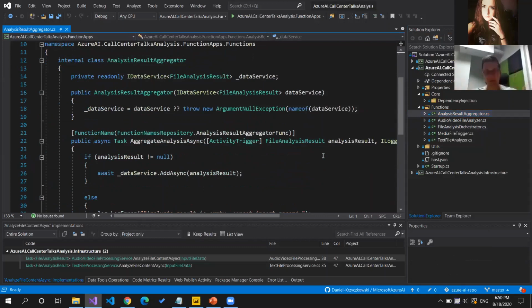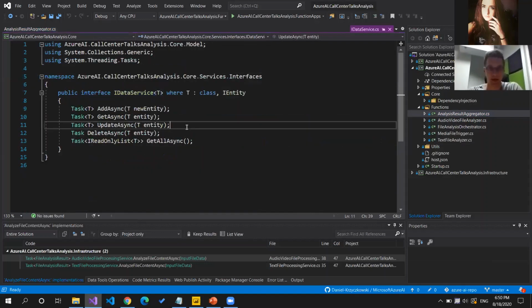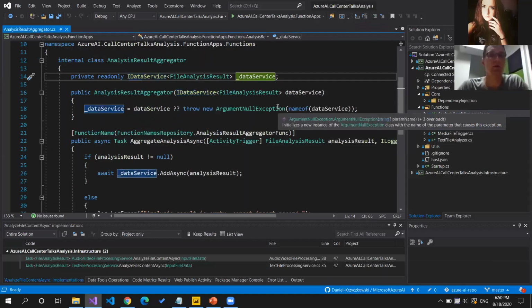So once we have this analysis result, we are happy that there is data that we can store in the Azure Cosmos DB. Here, there is the analysis result aggregator class. Again, here we have this dependency injection usage. So we see that there is IDataService used, and the instance of this service will be injected during runtime. And this IDataService here has some methods, as you can see: AddAsync, GetAsync, UpdateAsync, DeleteAsync, and GetAllAsync. This interface was provided to easily exchange data with the Azure Cosmos DB. So you can see here that we are using this data service.